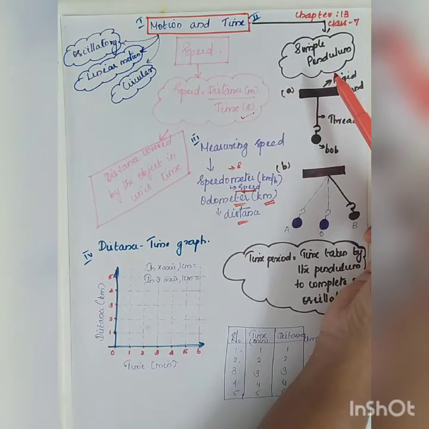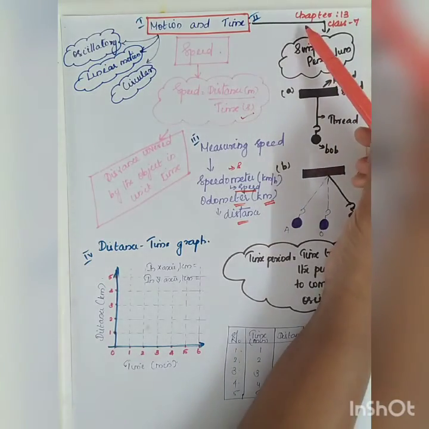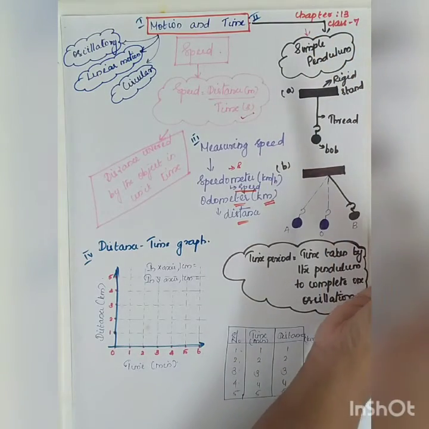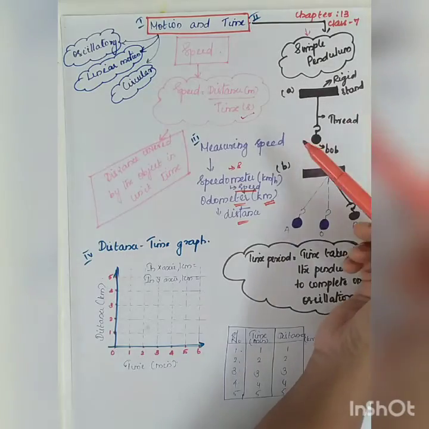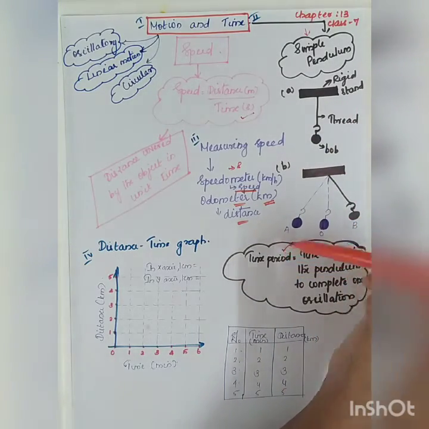Okay, so the next topic, if you want to find speed, you want to know the time also, right? So in ancient times you did not have a clock. So what did they do? By seeing the rise and set of the sun, they predicted that it becomes one day. Similar to that, the example which is given in your text is the simple pendulum. So what is a simple pendulum? It is a periodic nature, which is used to find out the time period.